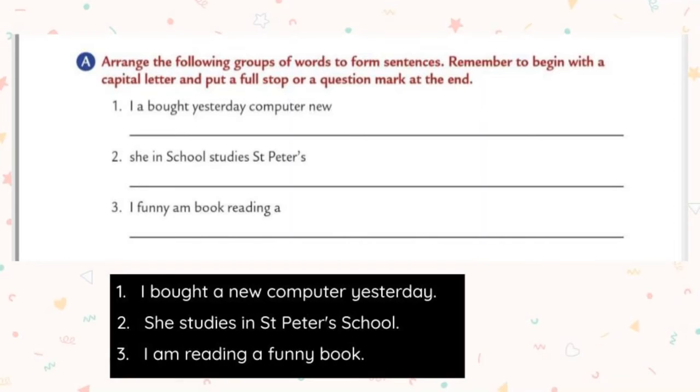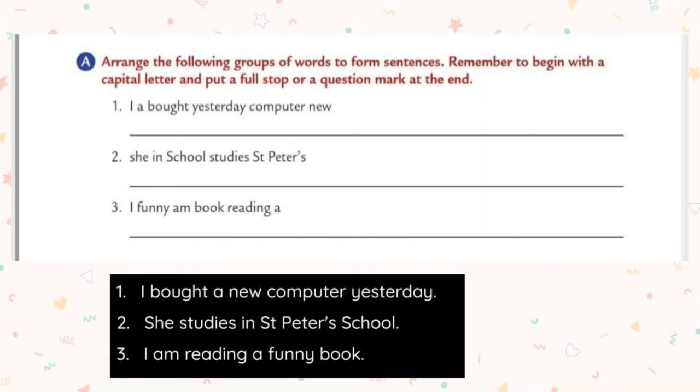Let's move to the second one. "She in school studies St. Peter's." The words are also not arranged in proper order, so we have to arrange it. So how can we arrange? She, the first letter S should be in capital letter. She studies. Next we have to put the verb, studies. She studies in St. Peter's School, because what is the school name?